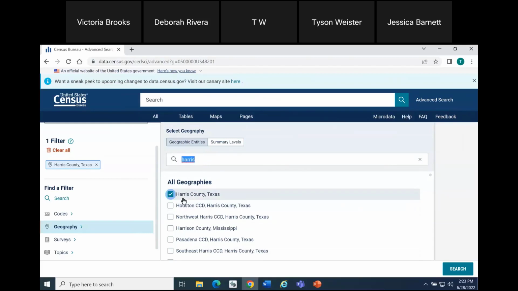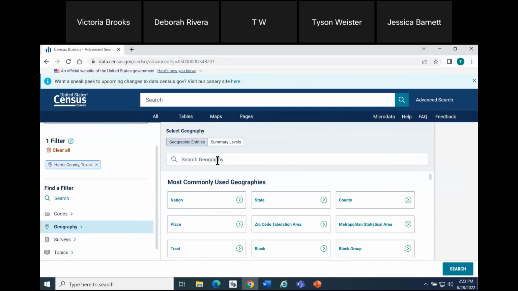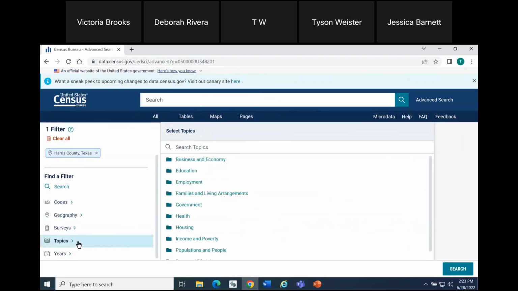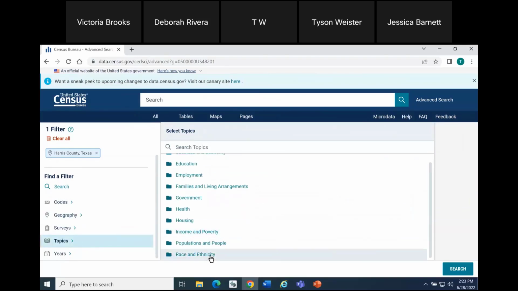In this case, I've already selected Harris. You can see the checkbox selection I previously made is carried over, so nothing to do here. Just want to point out that functionality. And the last thing I wanted to show is selecting the Salvadoran population. So that's going to be a topic on the left-hand side of the screen. I see the Race and Ethnicity folder. So I'm going to click the Race and Ethnicity.